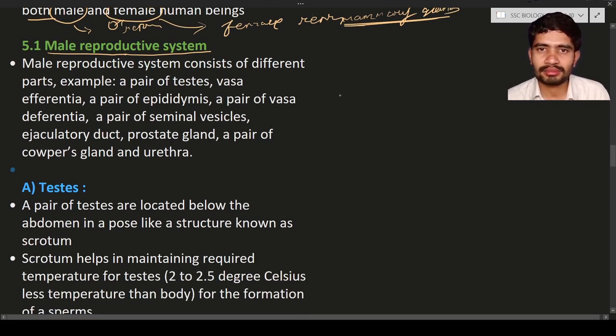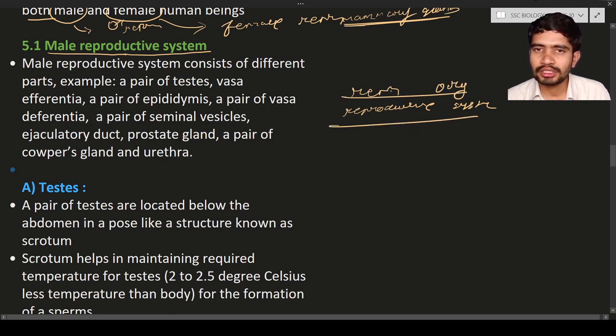What is meant by system? What is meant by reproductive system, and reproductive organs? What is the main difference between the reproductive system and reproductive organs? A reproductive organ is an organ in the system. For example, testes is a reproductive organ. Next, seminal vesicles is a type of organ.